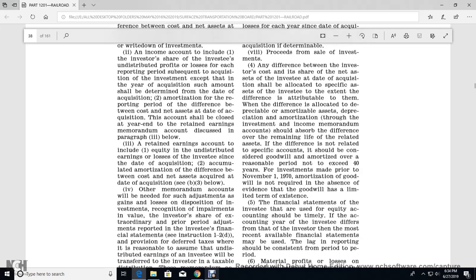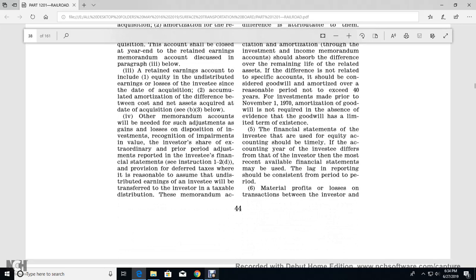Three. A retained earnings account includes: one, equity in the undistributed earnings or loss of the investee since the date of the acquisition; two, accumulated amortization of the difference between the cost and the net assets acquired as of the day of the acquisition, CB3 and below. Four. Other memorandum accounts consistent with this, such as adjustments of the gain or loss on the disposition of the investment, estimates of the recognition of impairment, the investor's share of extraordinary items and prior period adjustments reported in the investee's financial statements. Instruction 1-2D: the provision of deferred tax is reasonable, assuming that the undistributed earnings of the investee will be transferred to the